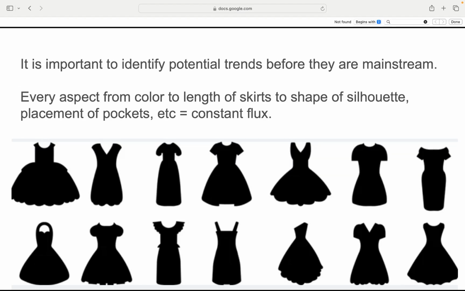Catching trends before they go mainstream. In fashion, timing is everything. Spotting trends early, before they hit stores or feeds, is key for staying ahead. Everything is in motion: colors, skirt lengths, silhouettes, pocket placement. Nothing stays still for long. Trend forecasters look at the tiny shifts that hint at big changes. Fashion is always evolving to lead, not follow. You have to spot change before it becomes obvious.